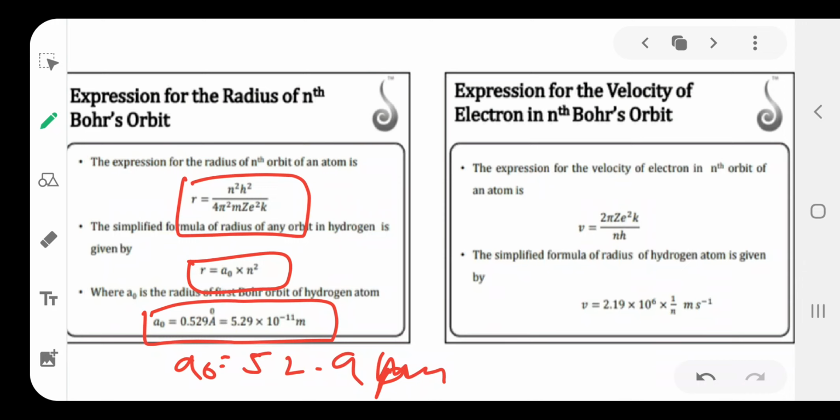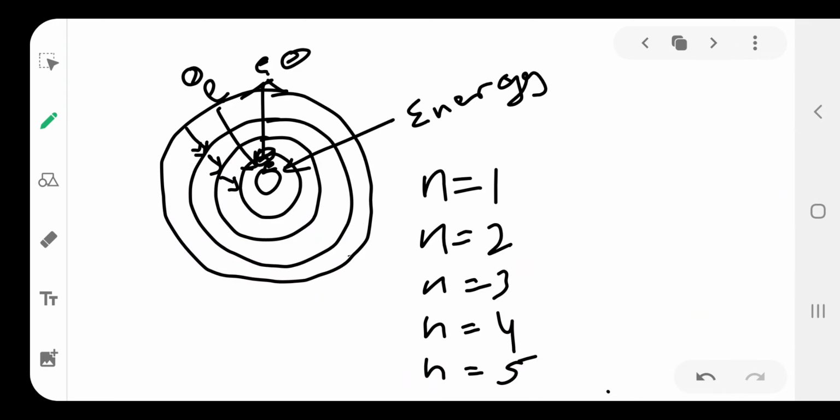The next one is the velocity of electron in the nth Bohr orbit. Formula: v is equal to 2 pi Z e square by n h. Here the velocity of electron is 2.18 into 10 power 6 meter per second, or 10 power 8 centimeters per second. So 2.19 into 10 power 6 into 1 by n meter second inverse, that is the velocity of electron.